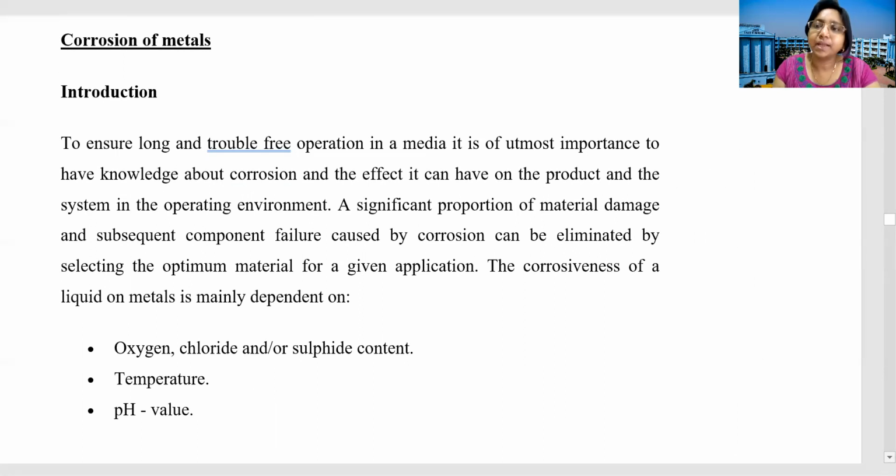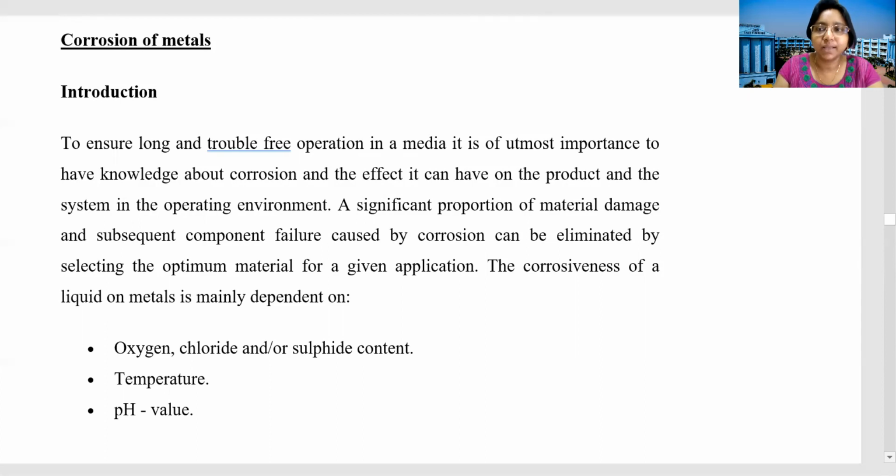If the temperature increases, does the rate of corrosion increase or decrease? That does matter. And for the corrosion of metals, like oxygen, chloride, sulfide, if these gases are present in our environment, then corrosion will take place.